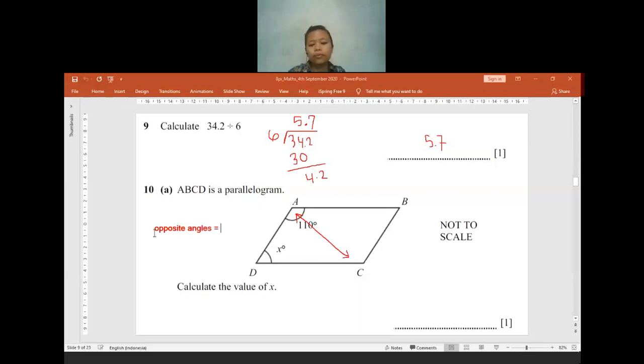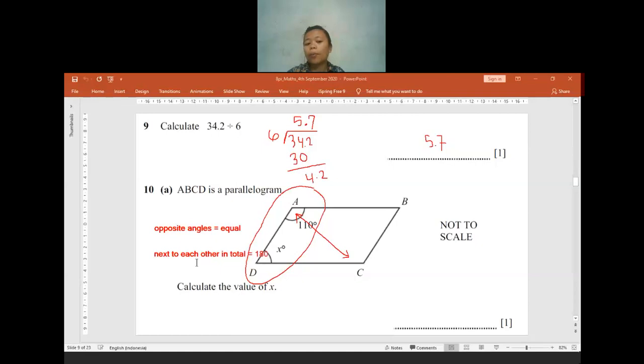And then for the angles next to each other, in total they will equal 180.